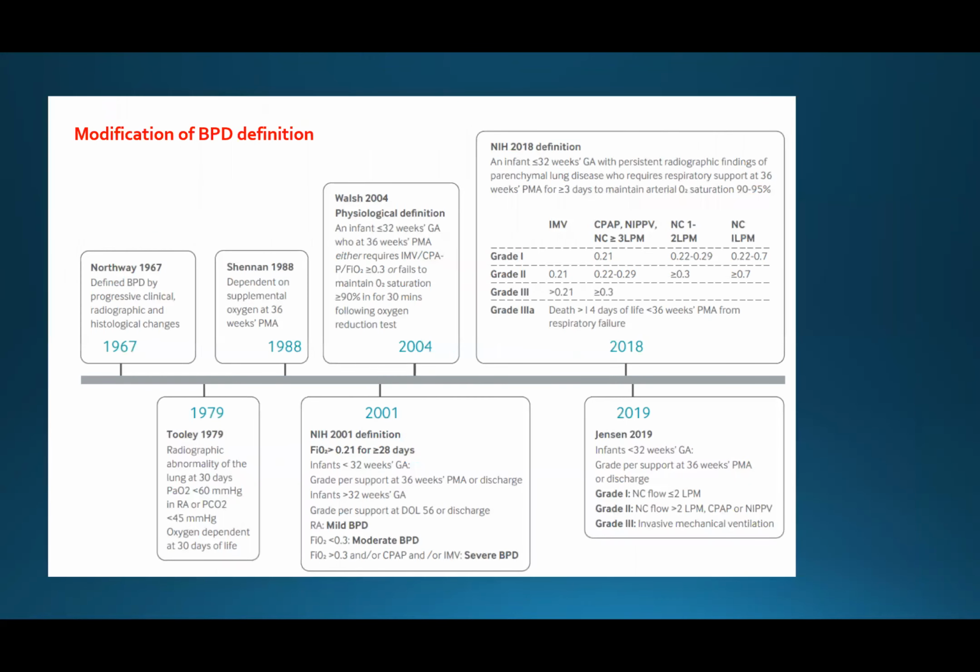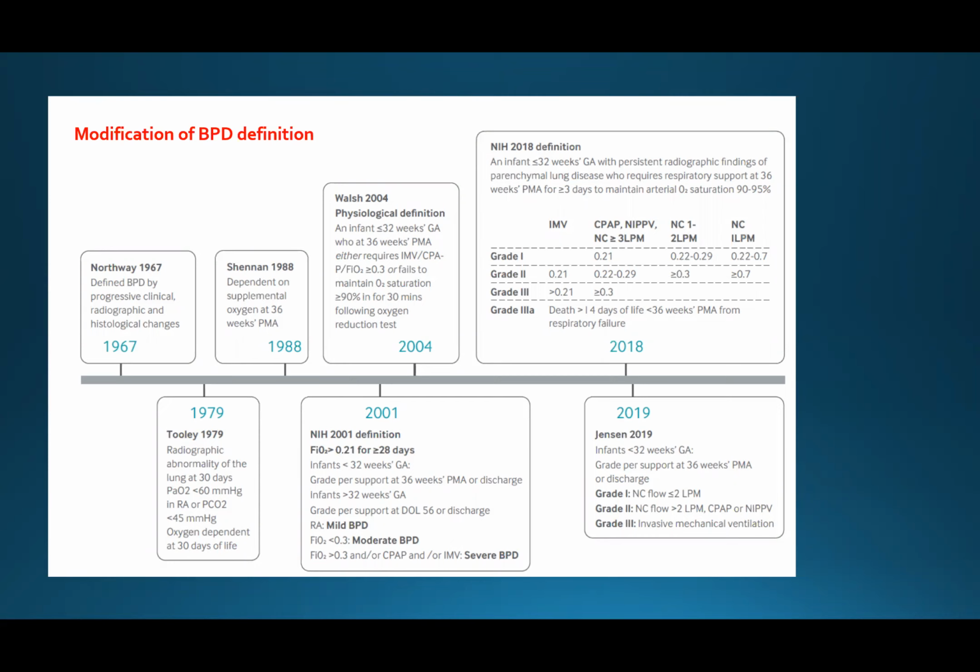As we see here, we have different definitions and modifications for bronchopulmonary dysplasia, starting from the first definition in 1967 until the 2018 and 2019 modifications. It defined bronchopulmonary dysplasia as needing oxygen for more than 28 days of life, with assessment at age 36 weeks, and classified it into 3 grades. Grade 1 was needing oxygen more than 21%. Grade 2 more than 30%. Grade 3 if invasive mechanical ventilation.